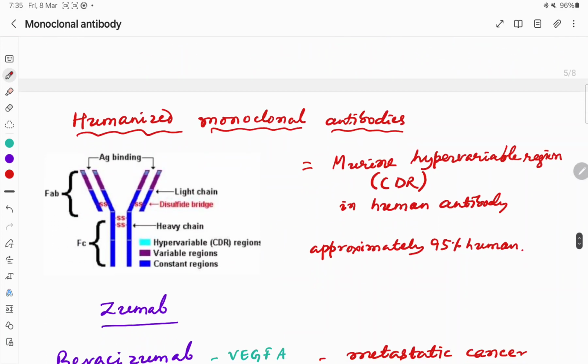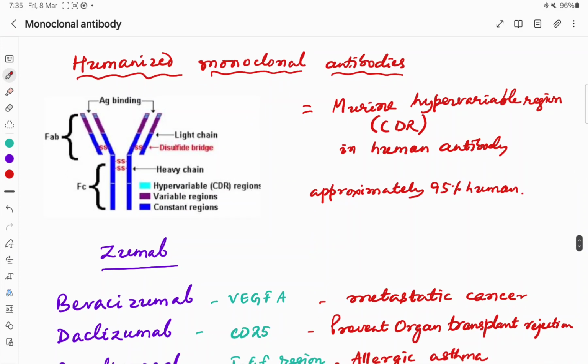Then the third group of monoclonal antibody is humanized monoclonal antibody, where we take the murine hypervariable region, or CDR. Here you can see, that means this part is the hypervariable region, this part is murine, and that is inserted into the human antibody.